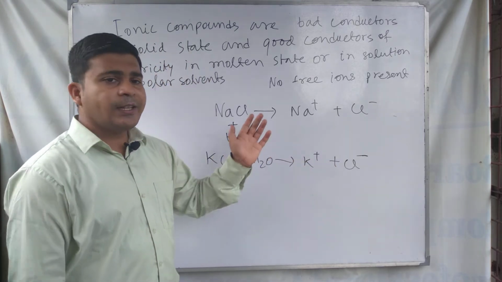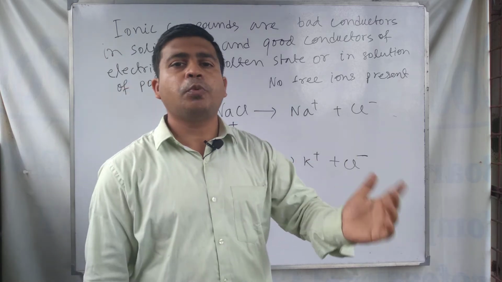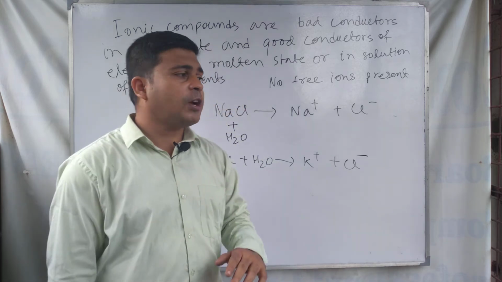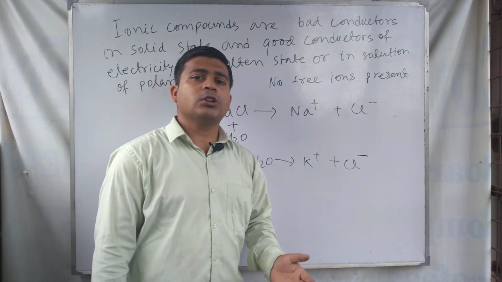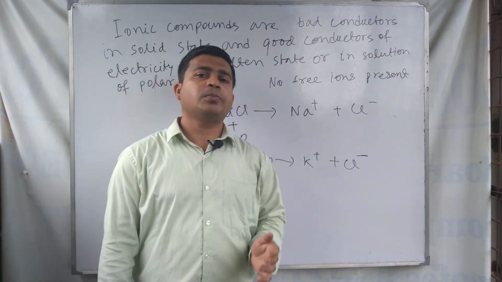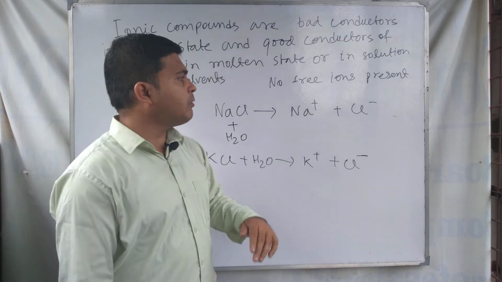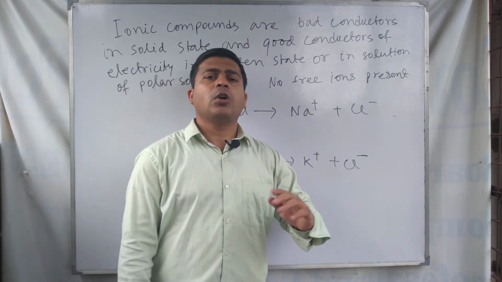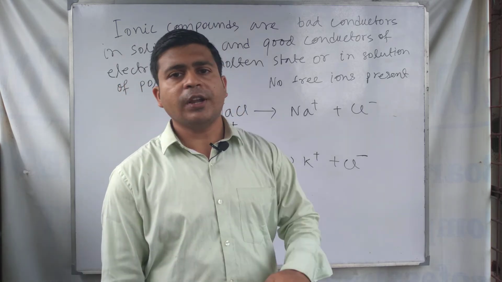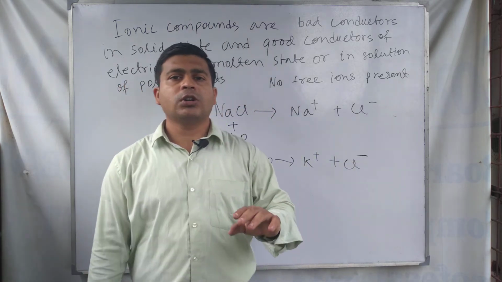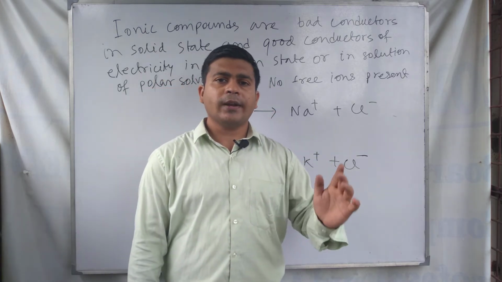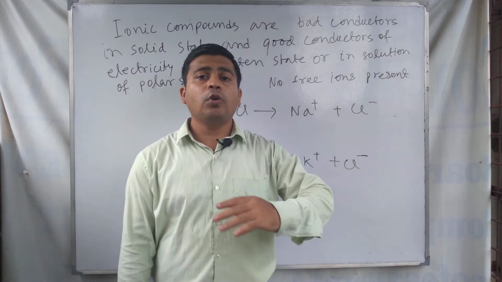When the ionic compound dissociates into its component ions in polar solvent, free or mobile ions are present in the solution. As a result, ionic compounds are good conductors of electricity in polar solvent solution. So this is the reason why ionic compounds can conduct electricity in polar solvents.